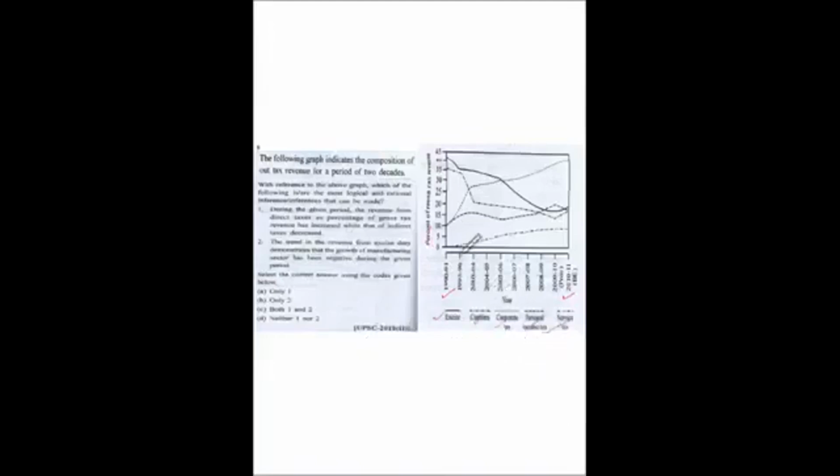And in the figure, this is the corporate and this is personal. These two are the direct taxes. Corporate and personal are the direct taxes, and excise, customs and service are the indirect. So if we see, these are the graphs. This is for corporate, this is for personal. This graph is for service, this is for customs, and this is for excise.